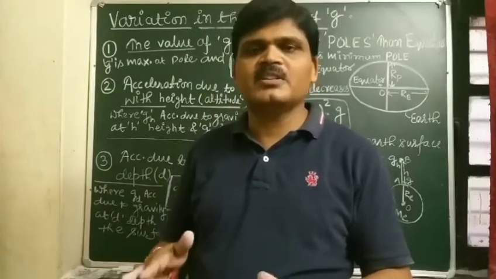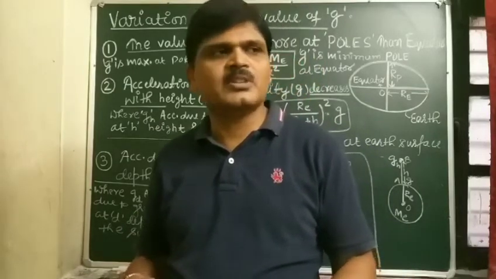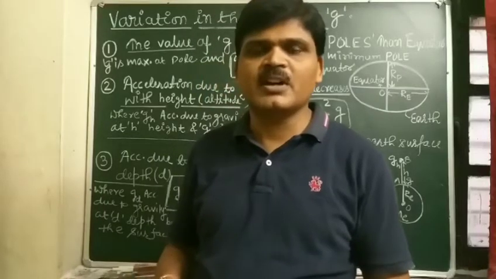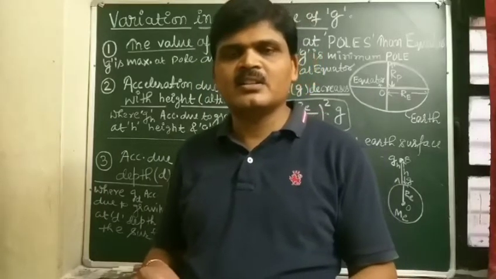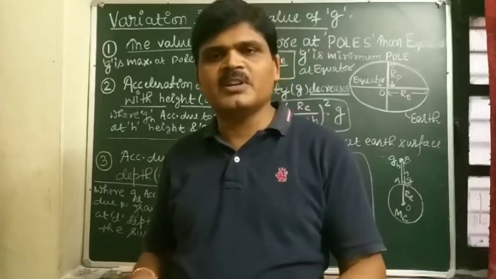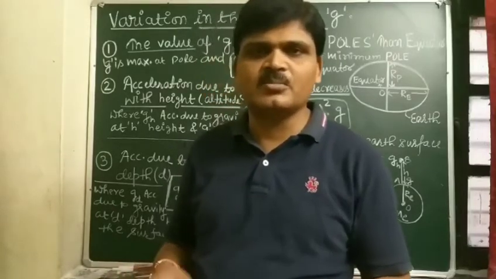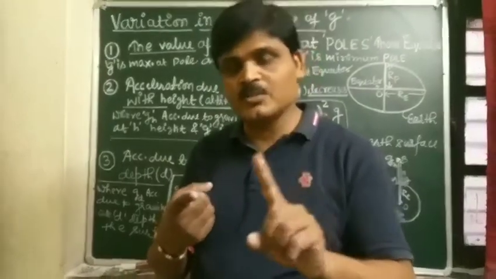Acceleration due to gravity, its value on the surface of Earth, you know that 9.8 meter per second square. And the last, acceleration due to gravity is 0 at the center of the Earth. So listen carefully.